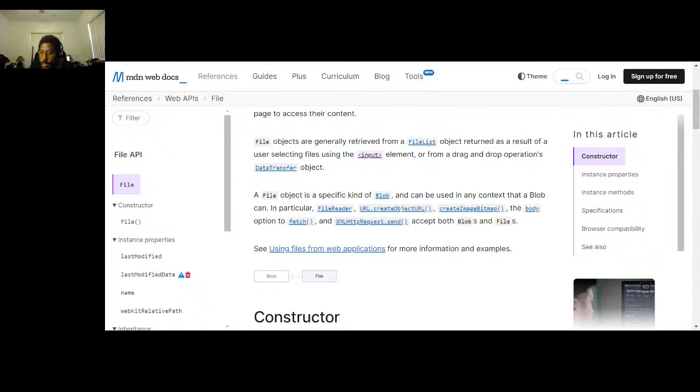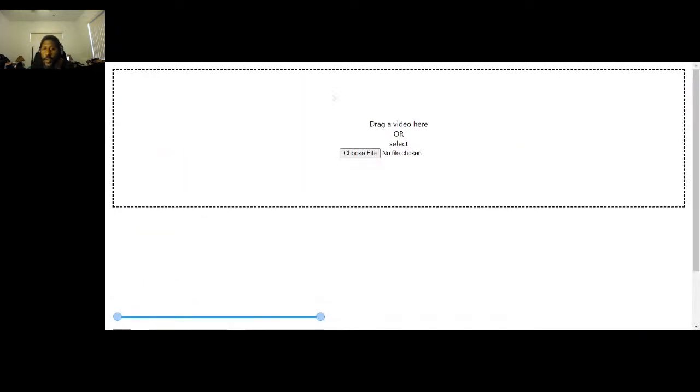So let me take this. I'm doing it for multiple screens. And you see that turned. Oh, I just realized I am not sharing that tab. Okay, my bad. So like I was saying, I have the drag and drop, but I also have the file input, so you can click this and choose the file from the pop-up.